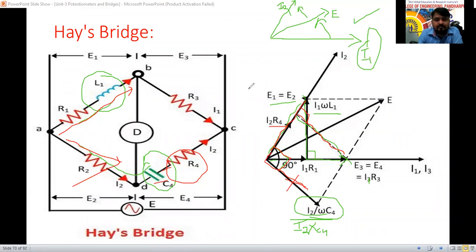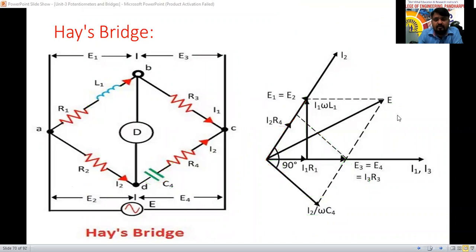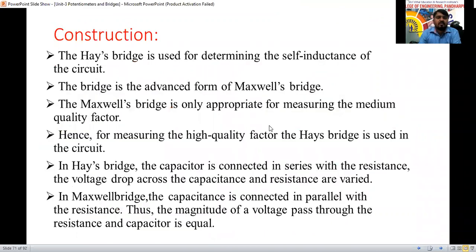Okay. Next, the construction, whatever I have explained here. The Hayes bridge is used for determining the self-inductance of the circuit. The bridge is an advanced form of the Maxwell bridge. The Maxwell bridge is only appropriate for measuring the medium quality factor. Hence, for measuring the high quality factor, the Hayes bridge is used.